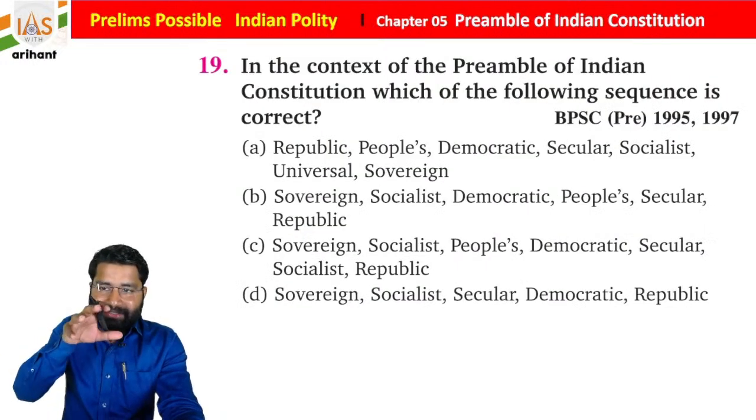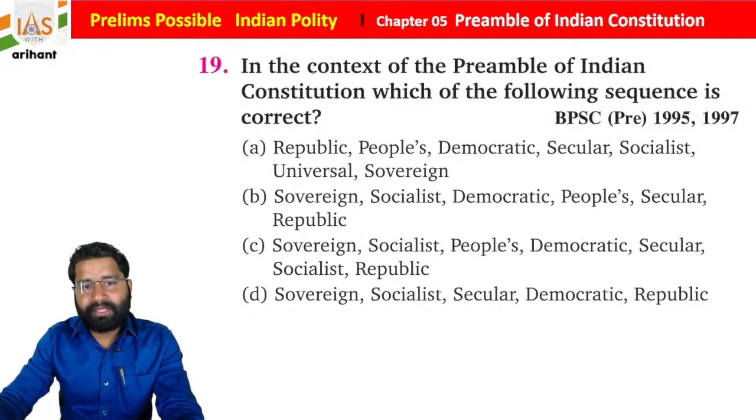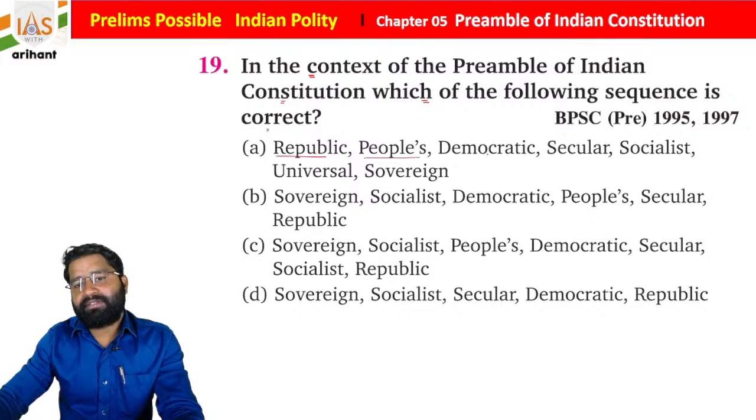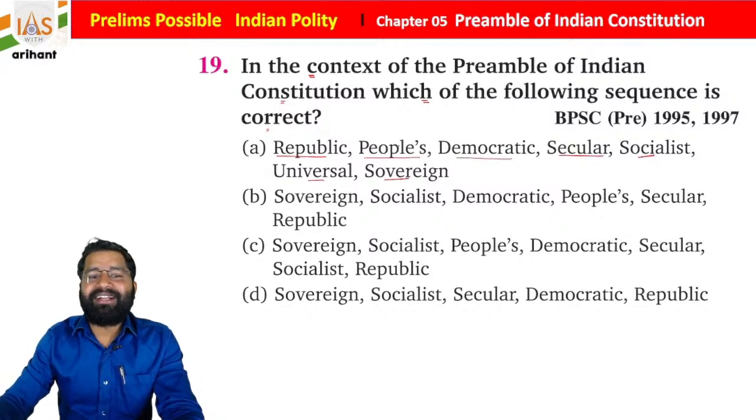Now this question was in UPPSC also. In context of the preamble of the Indian Constitution, which of the following sequences is correct?